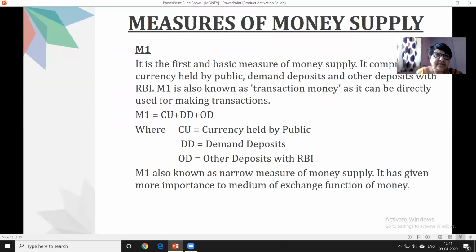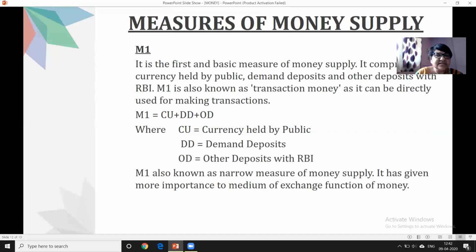What is money supply? Let's discuss now the measures of money supply. How can we measure money supply? There are four major concepts, out of which we are going to study only one, because the other three concepts are deleted from your board. We are supposed to read only one topic, that is M1. What is this M1? M1 is equal to CU plus DD plus OD. CU means currency held by the public, DD means demand deposits, and OD means other deposits with RBI.